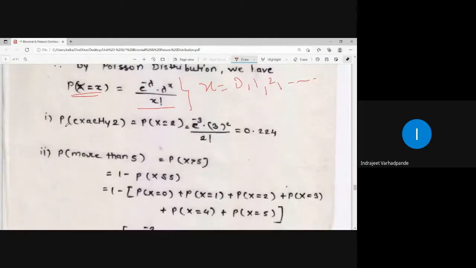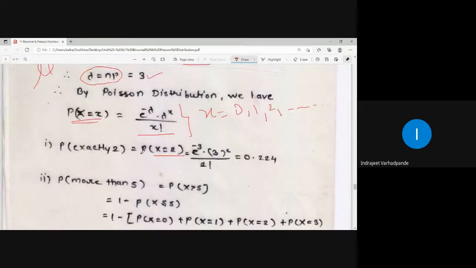So I will be calculating the probability for x equal to 2. Lambda is 3 and x will be substituted as 2. So e to the power minus 3 into 3 square upon 2 factorial. If you put this into the calculator, your answer will be 0.224. Obviously, the probability for any kind of distribution should always be less than 1.